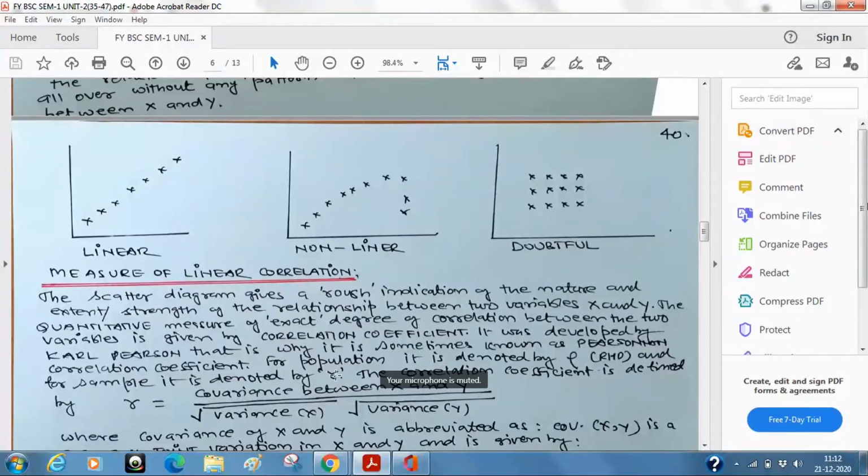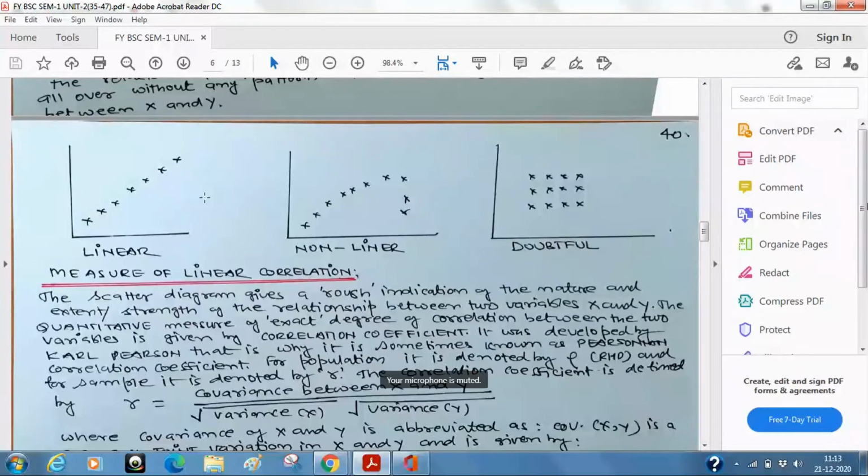How do you define it? Now I am going to introduce a new word here for the first time. See, if you recall our last week's lecture, when we were discussing measures of dispersion, you had only one variable there, as I told you, say height. So what is the difference in the height of these students? Suppose you calculate the variance and say it is 2.5 inches. That means every student from this university or college will have a variation amongst them of 2.5 inches, meaning plus or minus, the difference from the average height can be 2.5 inches.